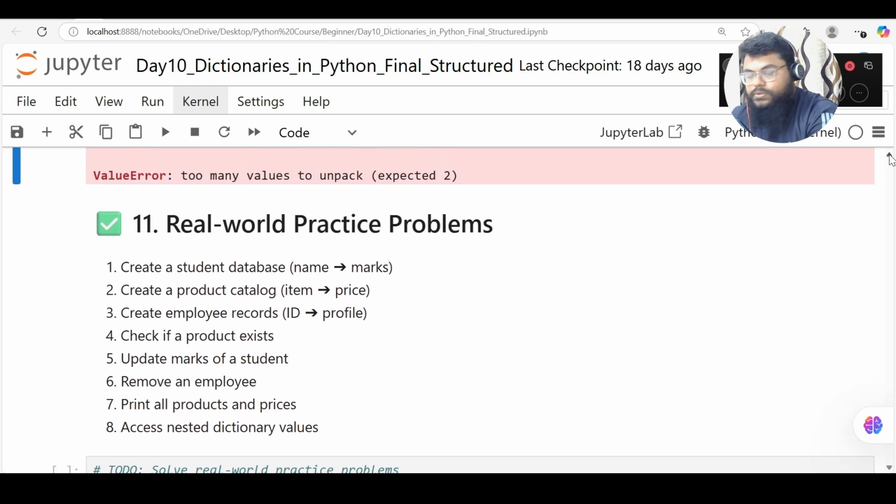Okay, so to quickly recap, dictionaries are a combination of key value pairs. You can have nested dictionaries. You can access dictionaries through their keys only, and it's a mutable data type. Okay, so that's it for today.